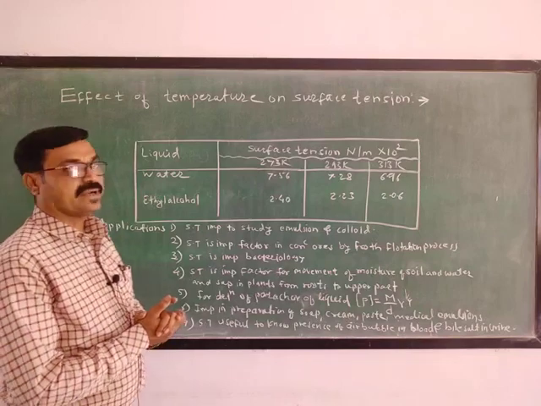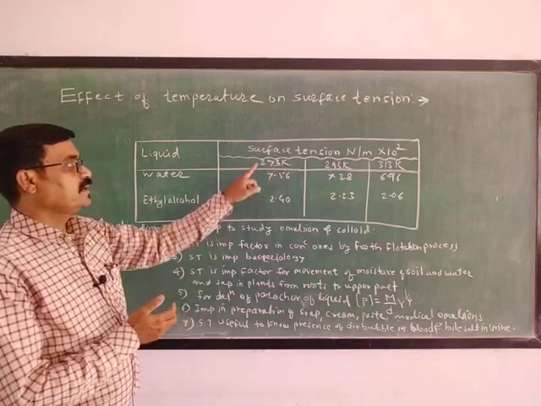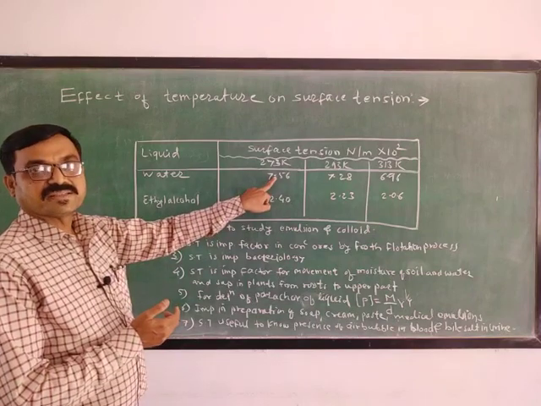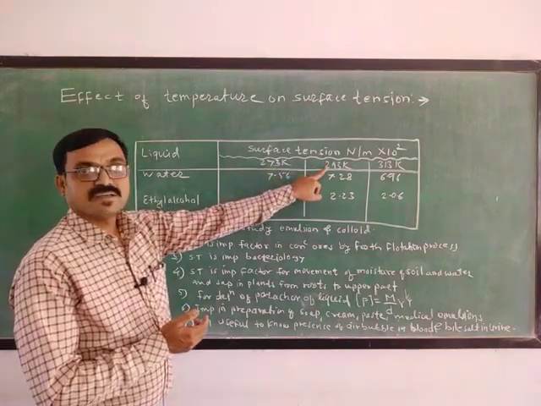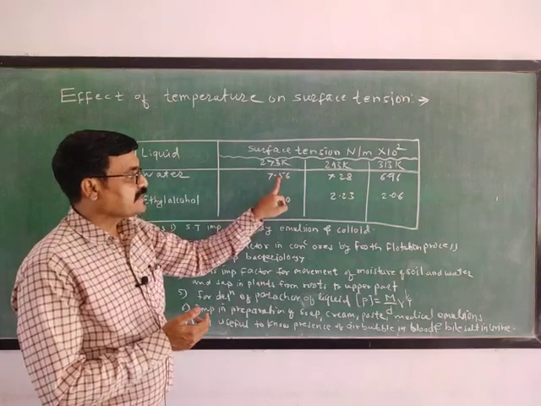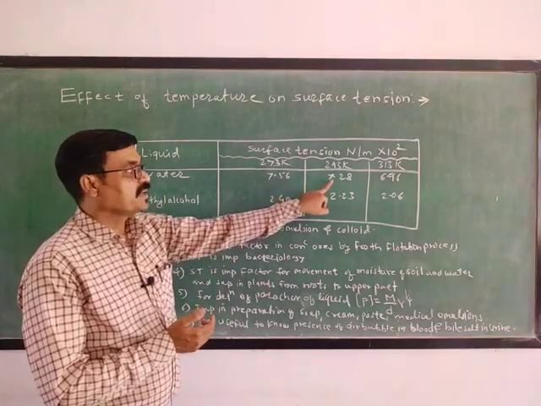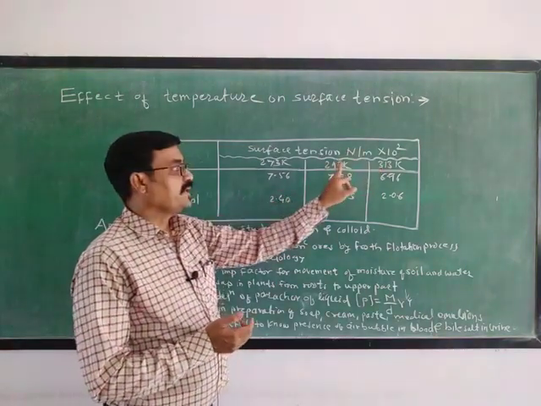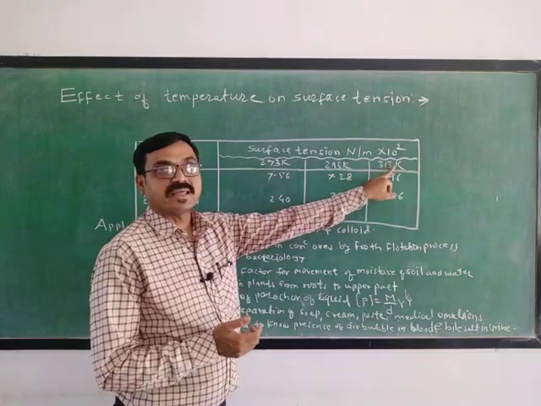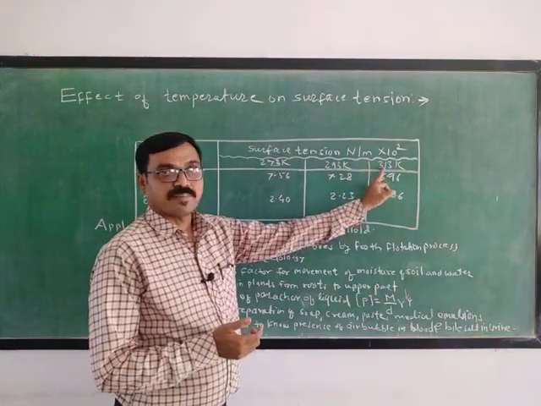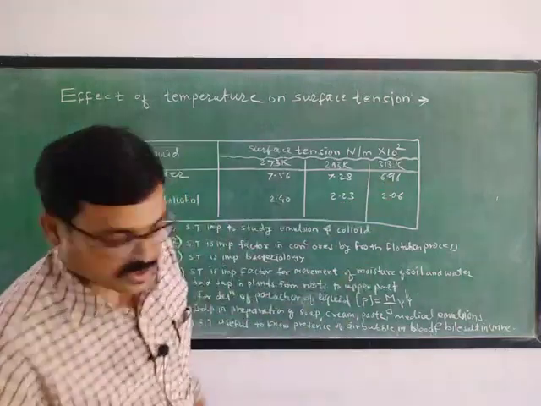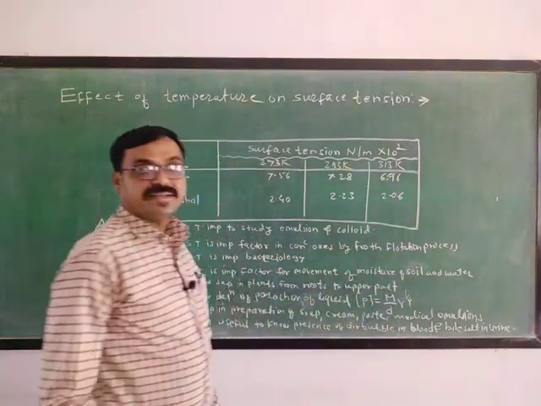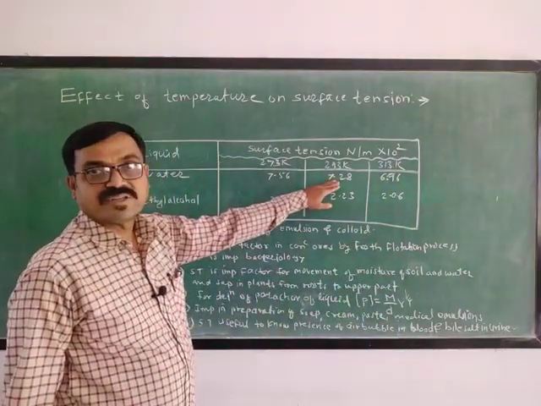It will be observed that for water at 273 Kelvin the surface tension becomes 7.56. As the temperature increases to 293, again less than this, it becomes 7.28. With a further increase in temperature to 313 Kelvin for water, there is still a decrease, and the surface tension becomes 6.96, less than 7.28.